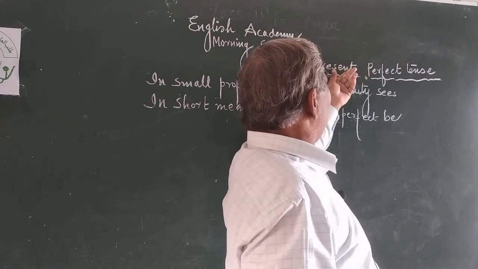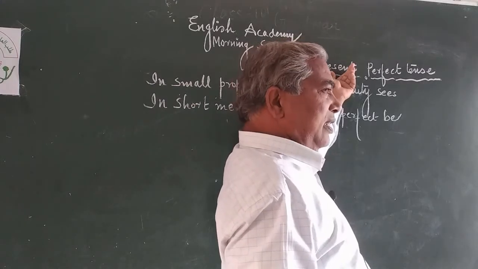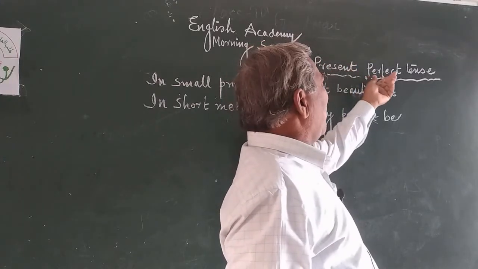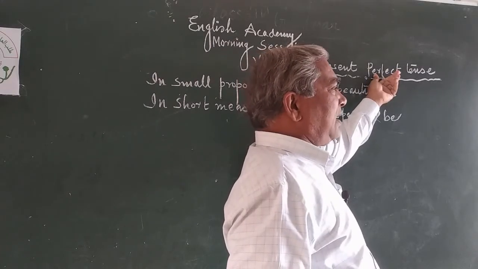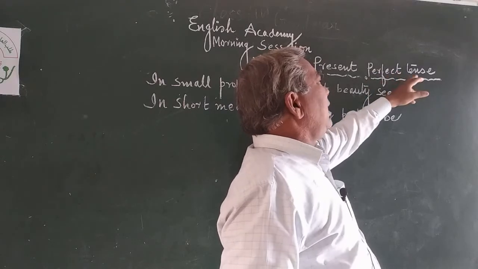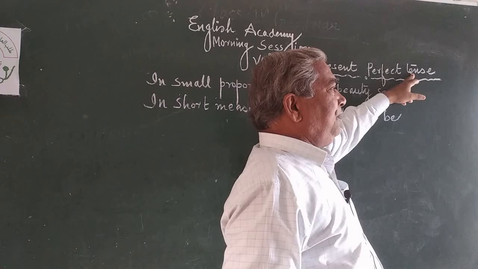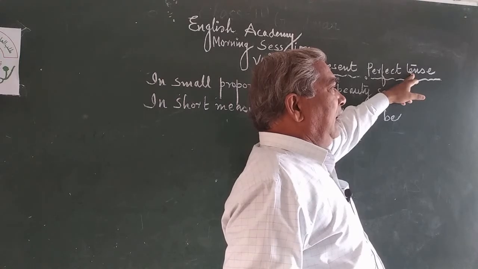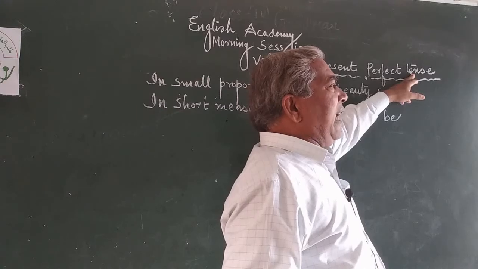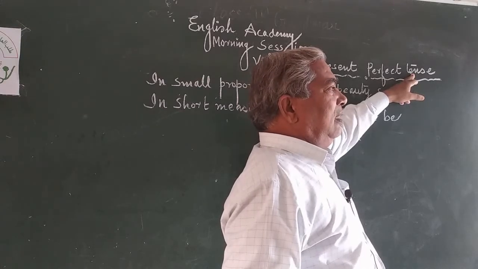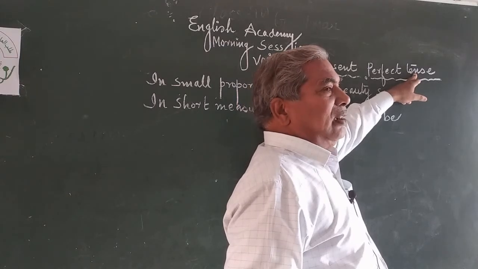The present adjective's noun form is presence. The perfect adjective's noun form is perfection, and tense is a noun, and its adjective form is tensed, and its noun form is tension.